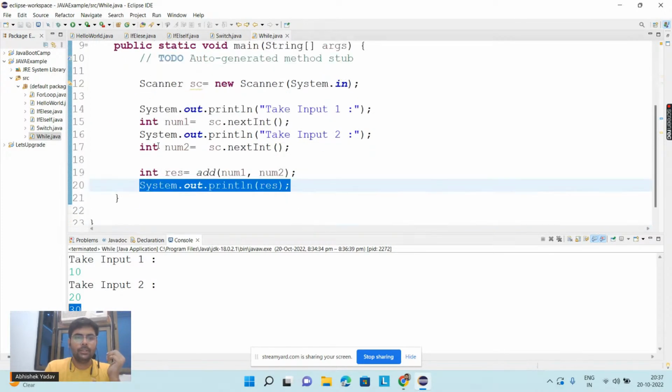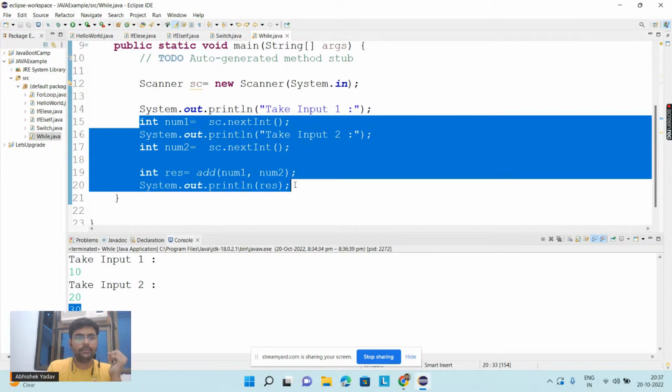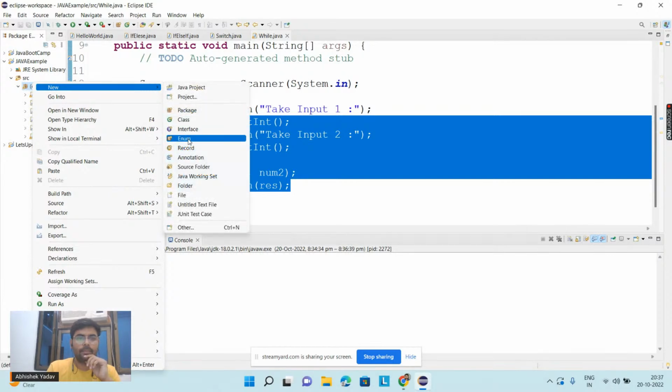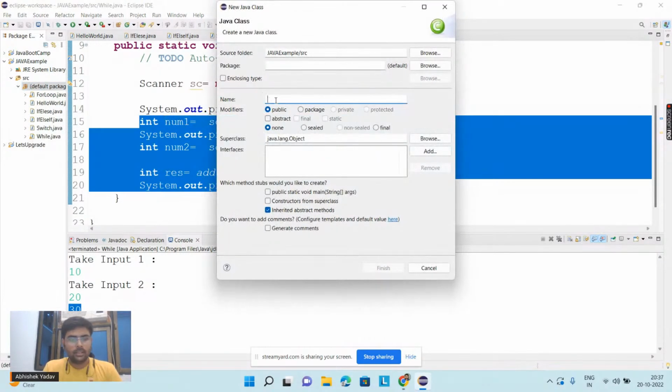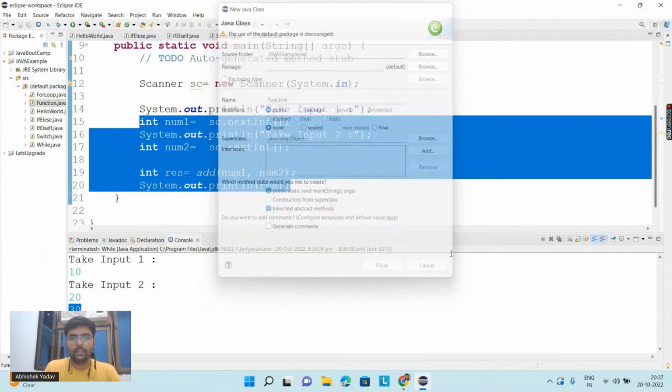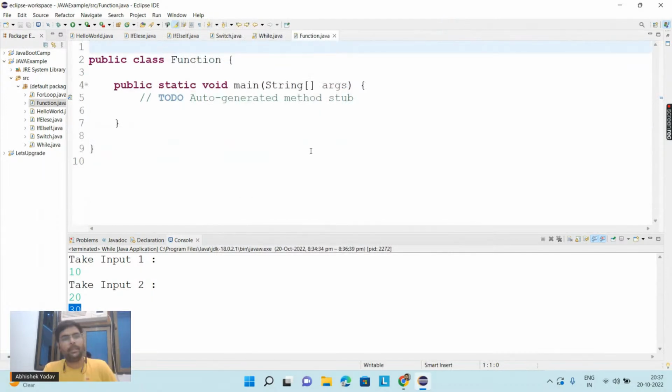Okay, so here let me create a new class file. Okay, so here, function, and after that public static void main we want. So here I have written public static void main, and the problem statement here is, guys, what?